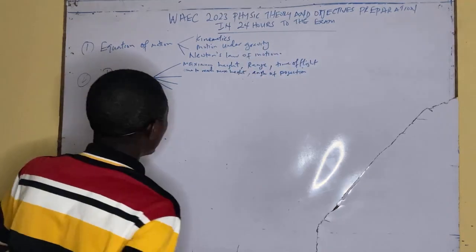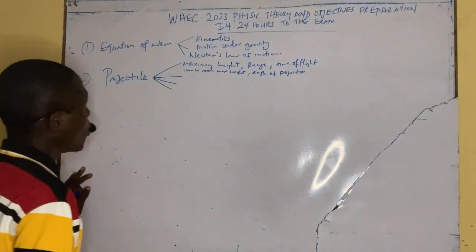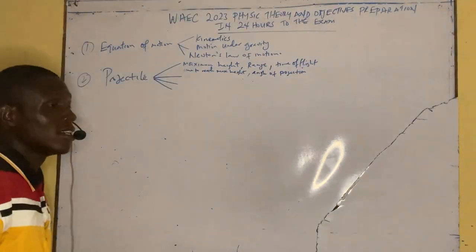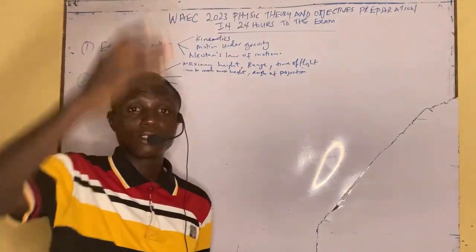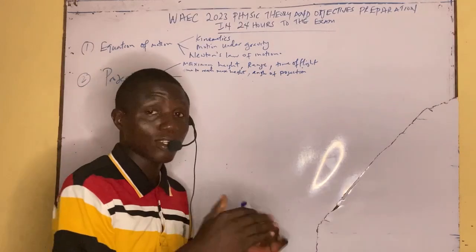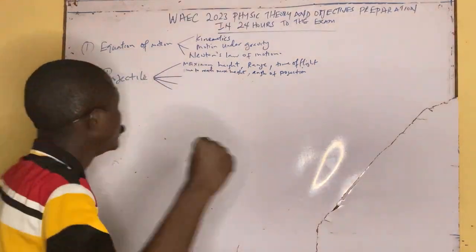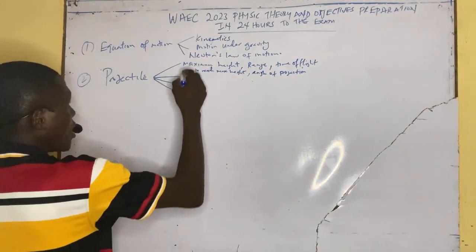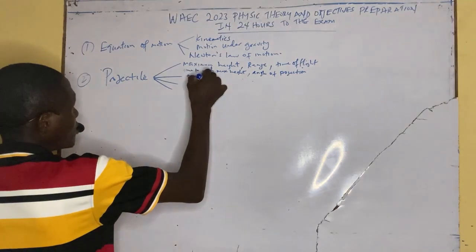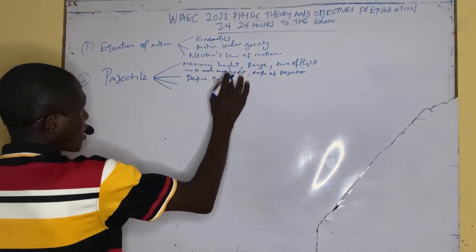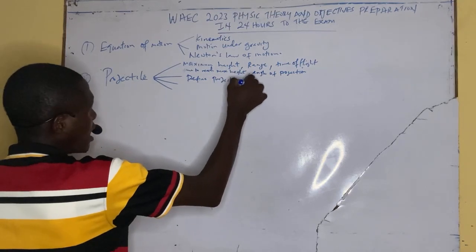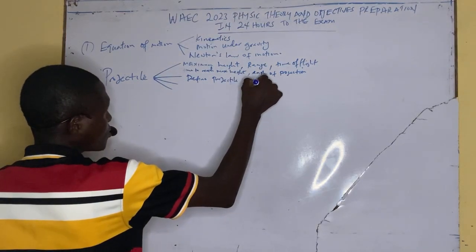So that's that about that. Also here they usually ask, if an object is projected from the height of a building, calculate the total height and the like. These are the questions you are likely to meet in the exam for projectile. They can also ask you to define projectile and trajectory. Go and know that one.